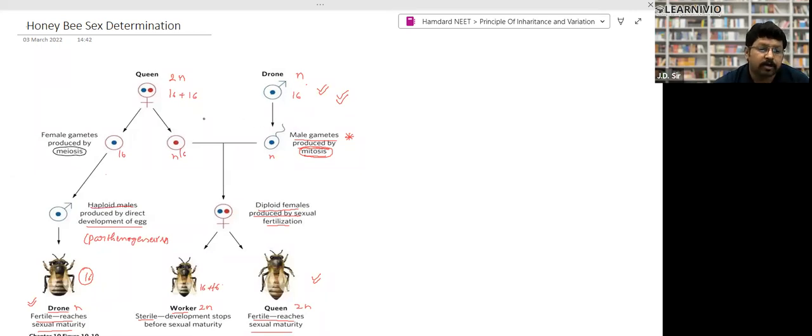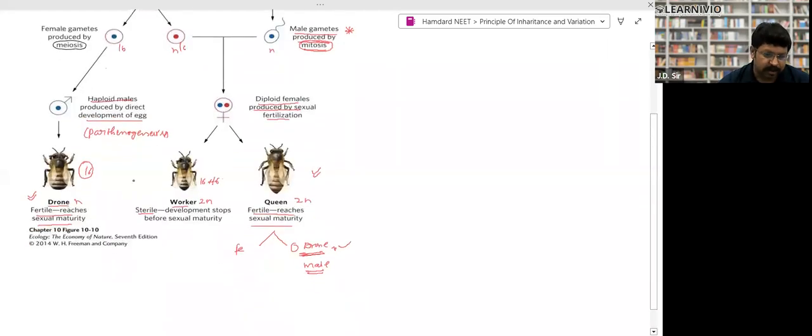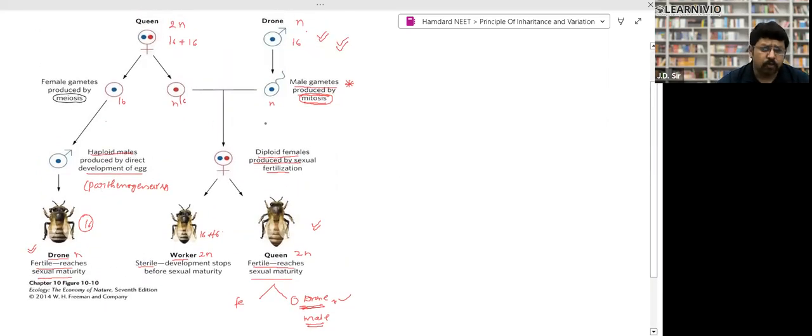Now there are two kinds of egg in queen. One of the eggs are not fertilized, they are unfertilized eggs. From unfertilized egg directly develops an organism. This process in which any organism develops from the unfertilized egg is called parthenogenesis. So formation of drone or male drone takes place by the process of parthenogenesis. They are just haploid. That's how they are formed. They are fertile and they reach sexual maturity, right? That is their role.